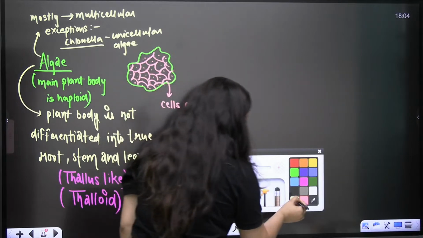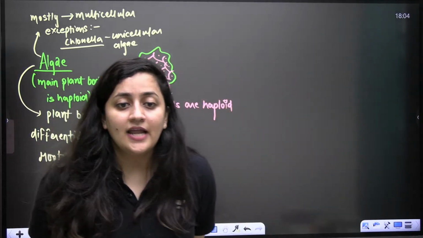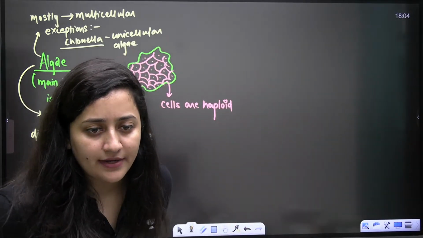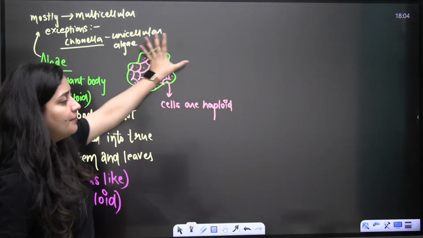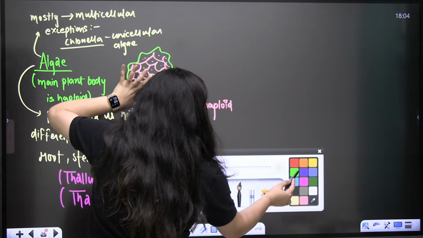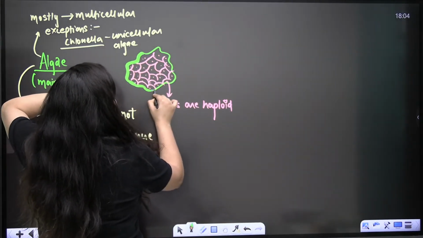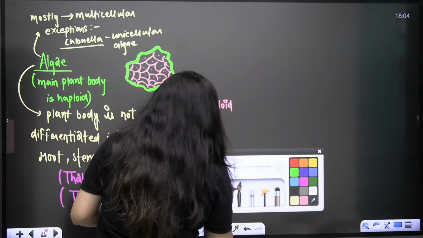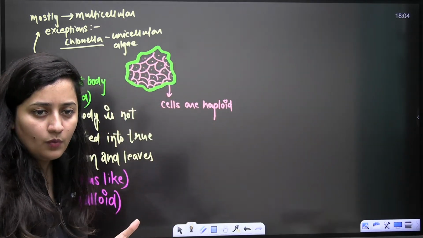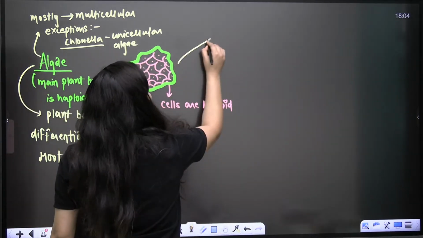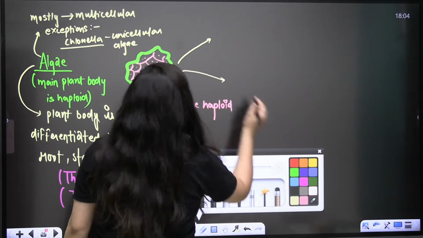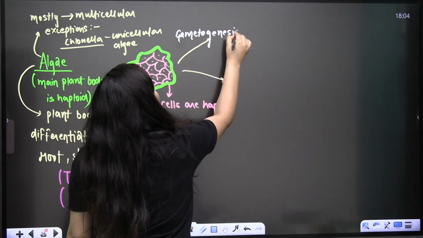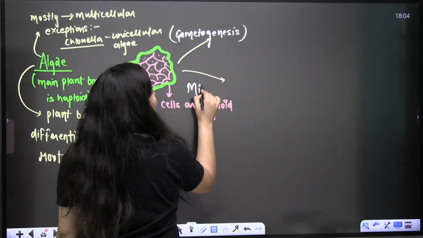Now, these cells are already haploid. Now they need to make the gametes. What will they do? They will go for mitosis or they will go for meiosis. Here we have the plant body, a thallus. This thalloid structure, this thallus-like body, is multicellular. Each cell is haploid. Now this needs to form the gamete. So what will it do? Already it is haploid. So obviously if there is a requirement for gamete formation, gametogenesis will occur, but by mitosis.